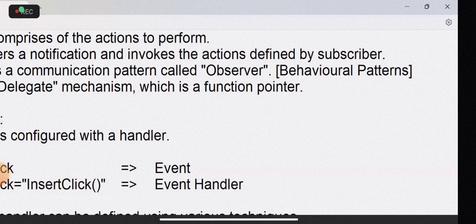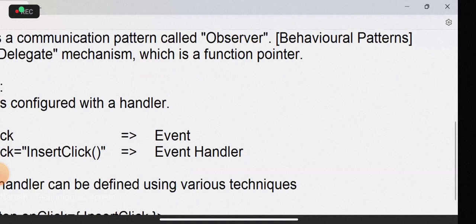That's how we define. This is one technique. That's how you configure. That means usually when you write a function, here you're defining a event name, function name, insert click.